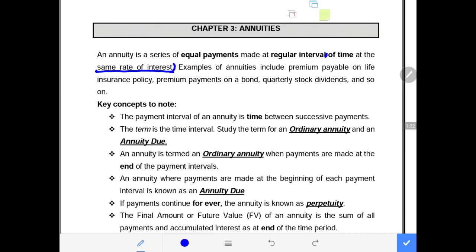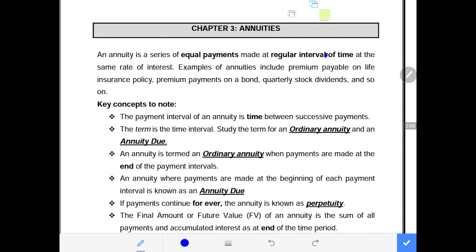So the minute the interest rate changes, then the old annuity will stop, then after will begin the new annuity, and we'll deal with that, where a series of payments will take place for maybe 6 months or 12 months. Then after, there will no longer be payments maybe for 3 months. Then after, payments will resume later on. So we will still have annuities in such cases, either because of the change of the interest rate or there was a pause of payment. But I will explain all of that as we progress.